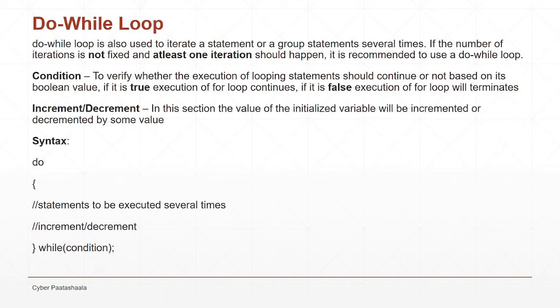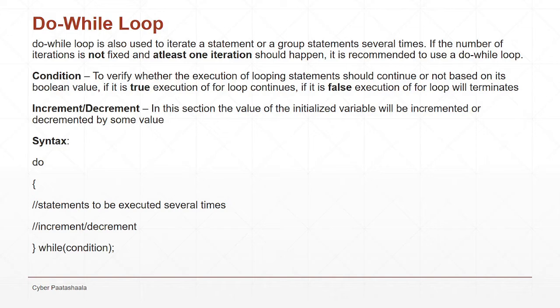Do while loop. It is also similar to a while loop. In the while loop, first the condition will be verified, and after that the set of statements inside the while loop will get executed. Whereas in do while loop, first the execution of statements will happen, and after that the condition will be verified. If the condition returns true, then the next iteration will continue in the do while loop. If the condition returns false, the next iteration won't get executed. So it means in the while loop, at least one iteration may or may not happen, whereas in do while loop at least one iteration will definitely happen.